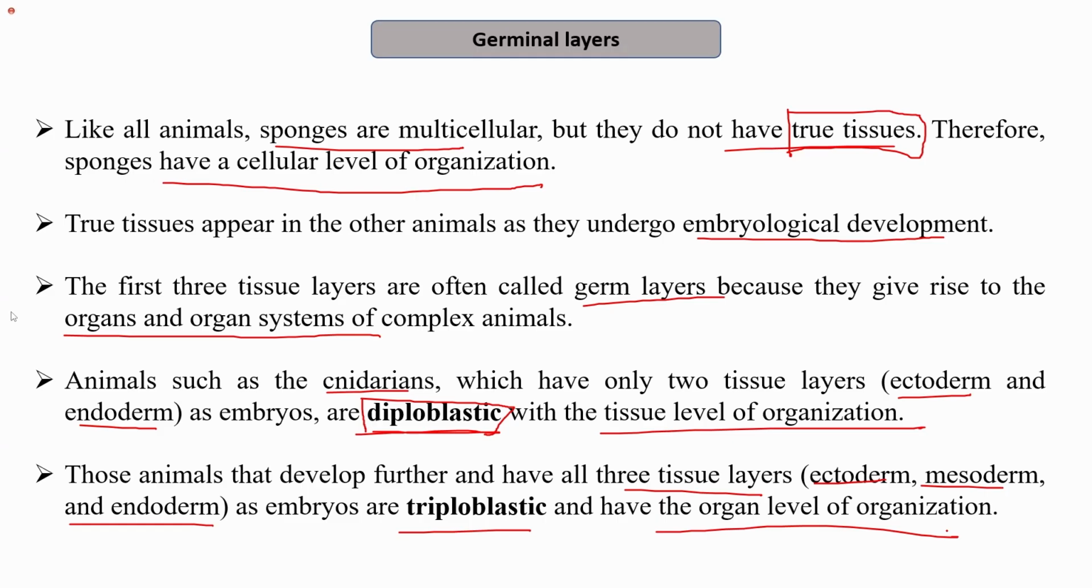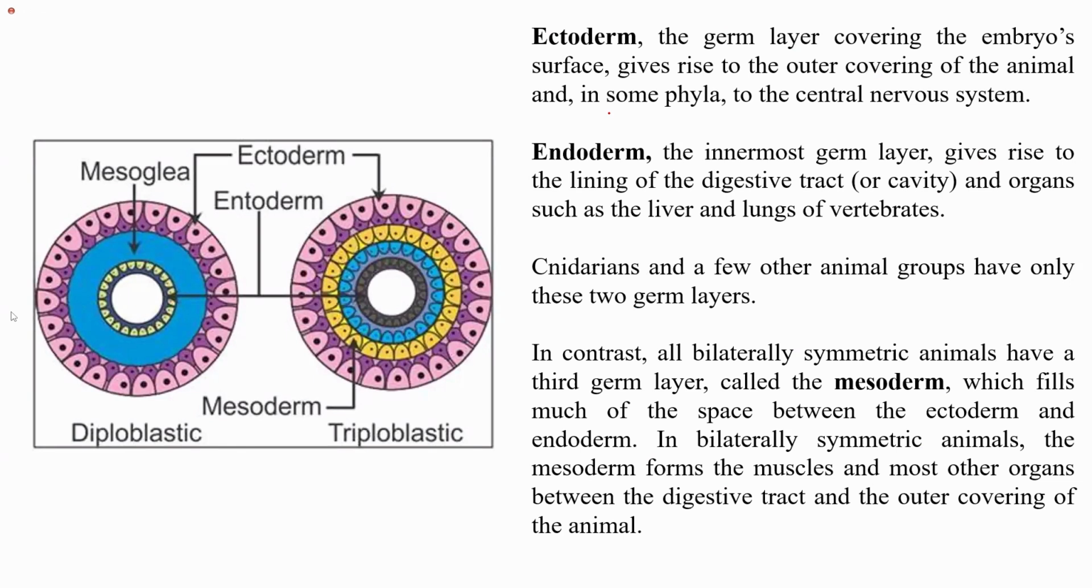In such cases, the embryo is known as triploblastic, and they have organ level of organization where these three tissue layers lead to the formation of organs. So what is ectoderm, mesoderm and endoderm? Ectoderm, as I mentioned, is the outer covering of the animal, and in some phyla it leads to the formation of the central nervous system. So it gives rise to the outer covering of the animal.